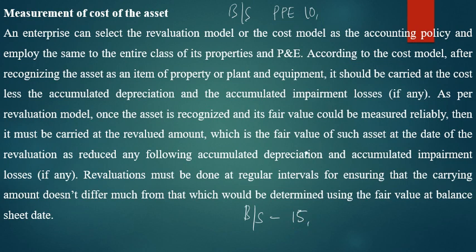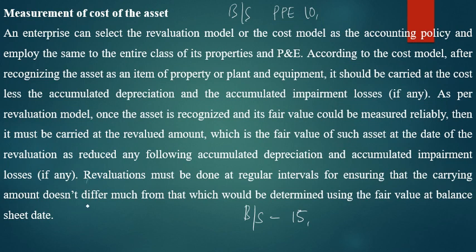How is it done? On the basis of the revaluation of the asset or the cost model as the accounting policy, and you apply the same to the entire class of its properties, that is PPE. Whatever accounting policy you normally apply, based on that you have to value your assets. According to the cost model, after recognition of an asset, an item of property, plant or equipment should be carried at cost less accumulated depreciation.